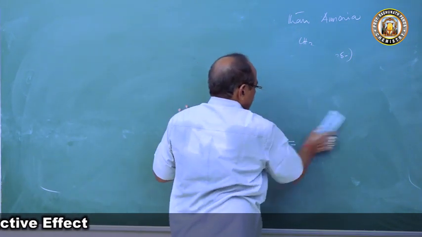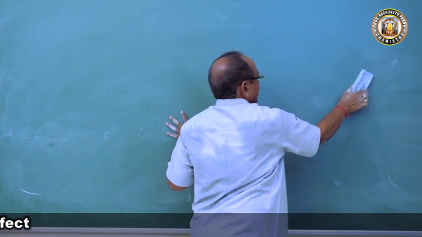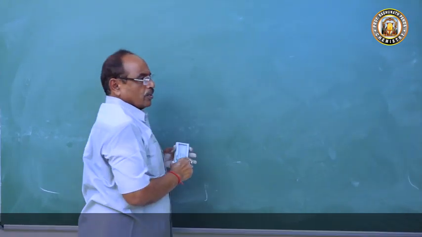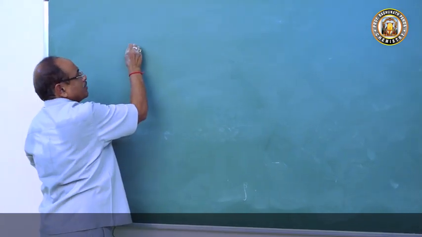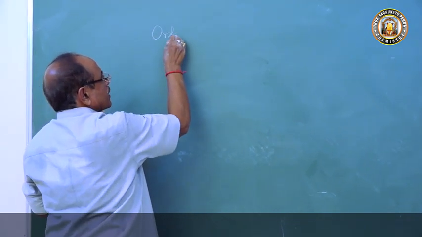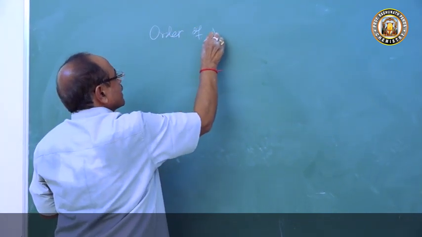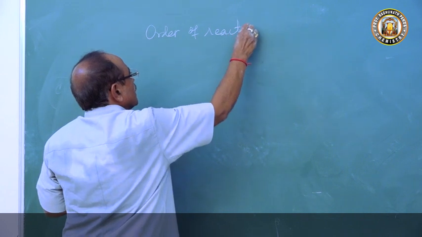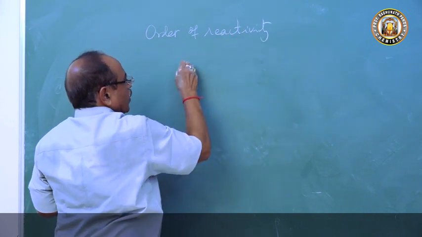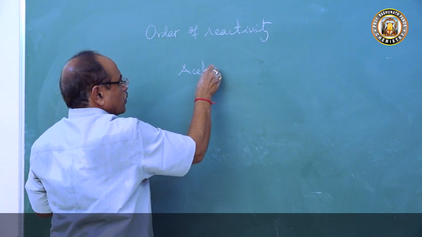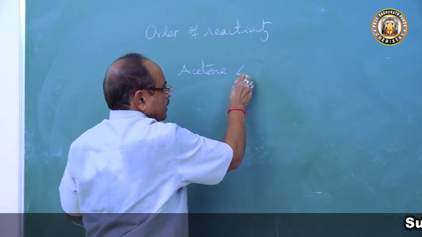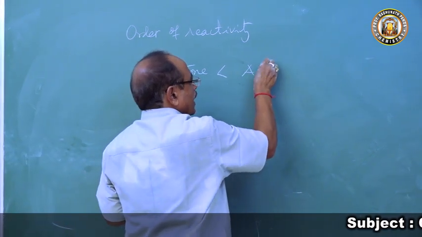Next question, the order of reactivity of formaldehyde, acetaldehyde and acetone. So this also explains the order of reactivity. For nucleophilic addition reaction, acetone is less reactive than acetaldehyde.